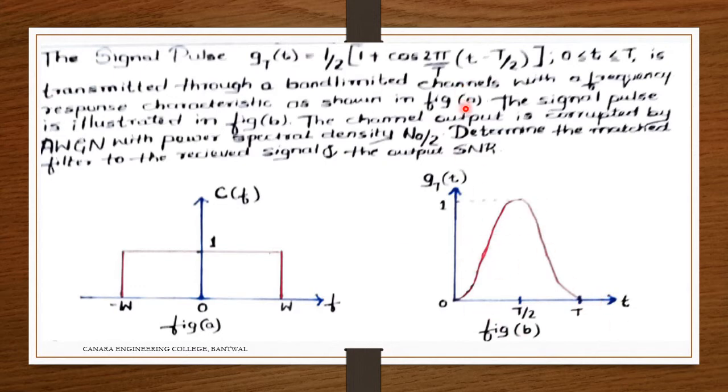The channel output is corrupted by AWGN with a power spectral density N0 by 2. Determine the matched filter to receive the signal and the output SNR. Now please go to the signal. So this is the signal, and this is the frequency response characteristic.